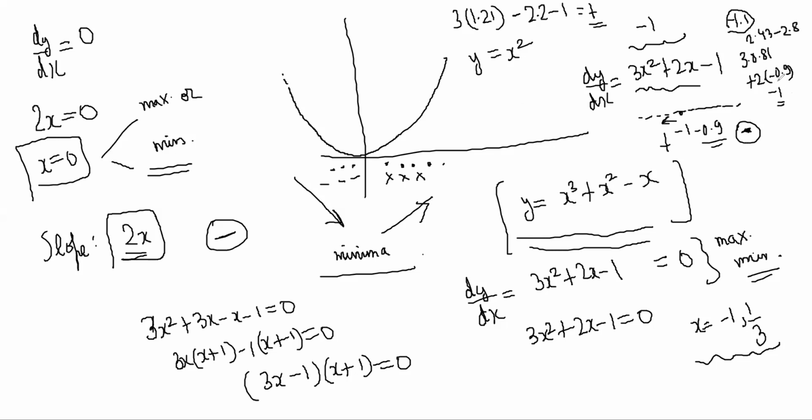It is coming negative. So it was increasing like this just before and then decreasing, no? So minus 1 is a point of maxima. Similarly, for 1 by 3 also we can find similarly. So this is one way to do it. This is a method which uses just the first derivative to find maxima and minima. Just the first derivative, or just the slope that we found, is sufficient for us to figure out whether it is maxima or minima.